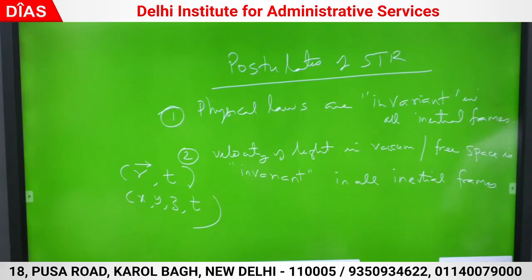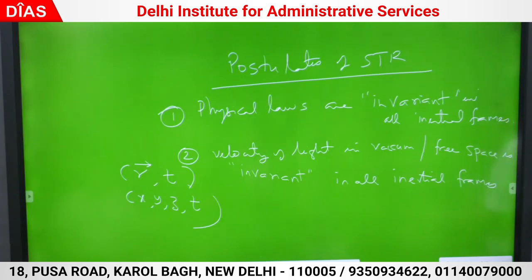Now that observer starts moving with constant velocity v; that frame is called the S dash frame, another inertial frame. In that frame, the coordinates of an event may be x dash, y dash, z dash, t dash.